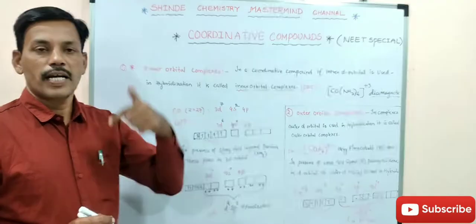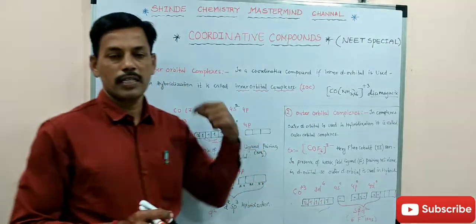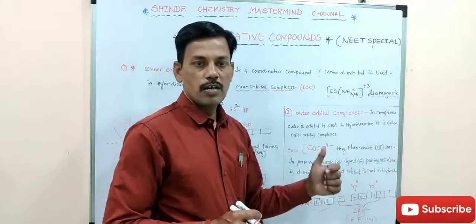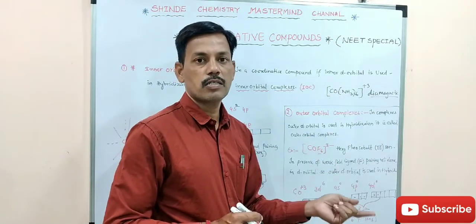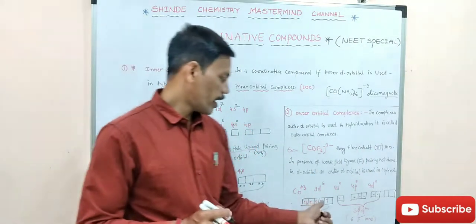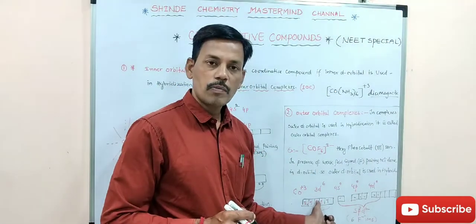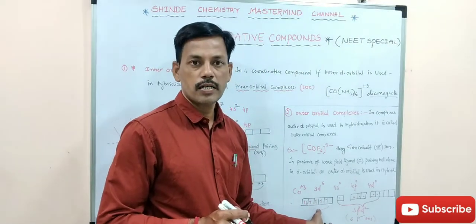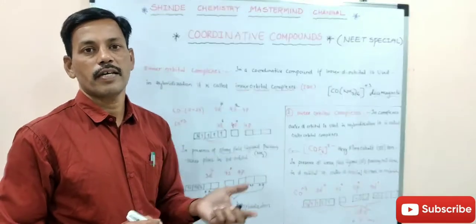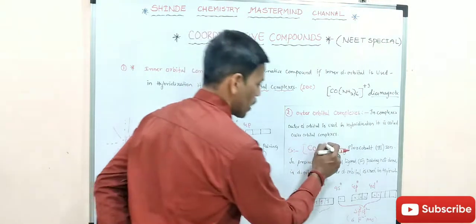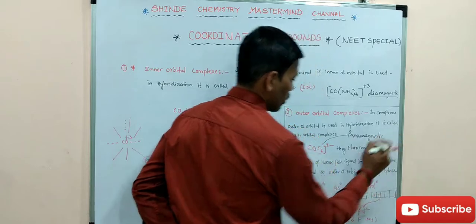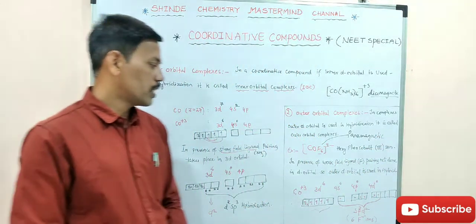So we come to know the magnetic property as well as the hybridization by this topic. If you move to outer orbital complexes, the hybridization takes place in the outer orbitals, so it is sp3d2. And here in the d orbitals, unpaired electrons are also present. Due to these unpaired electrons, the magnetic behavior is paramagnetic. So this is paramagnetic in nature, and this hybridization is sp3d2.